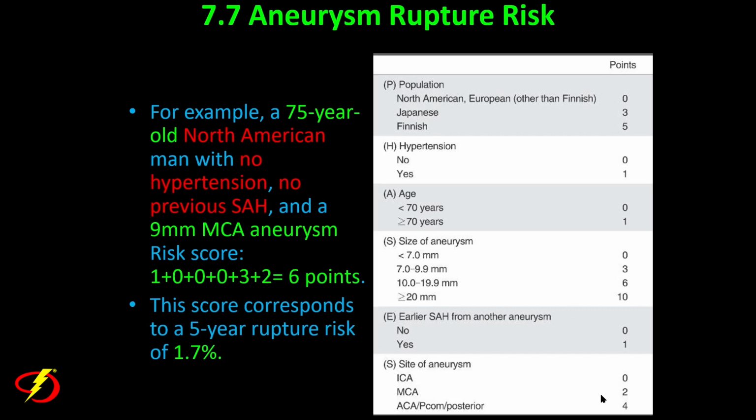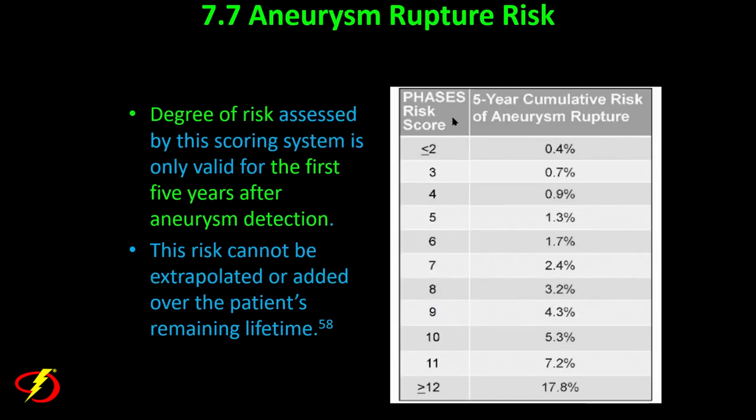And because of its MCA location, he gets 2 points. So this adds up to a total of 6 points. When we look at this scale here, if we see a PHASES risk score of 6, this amounts to a 5-year cumulative risk of aneurysm rupture of 1.7%.